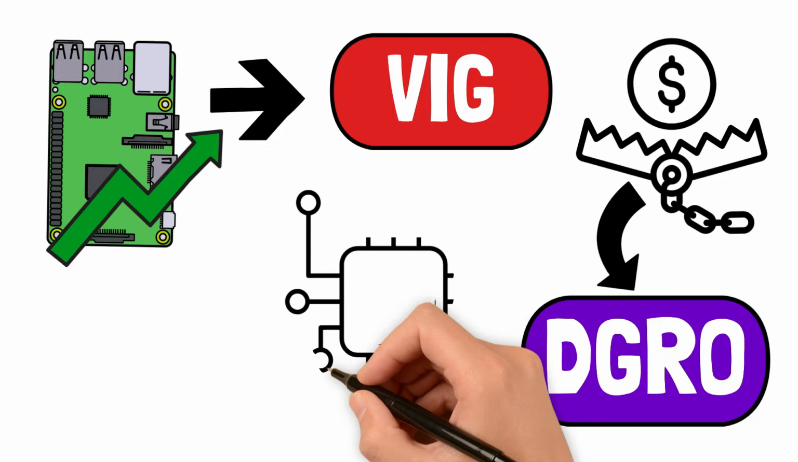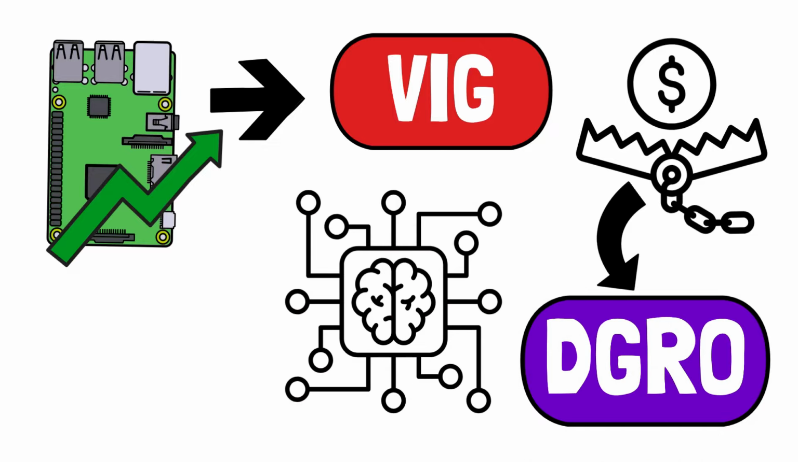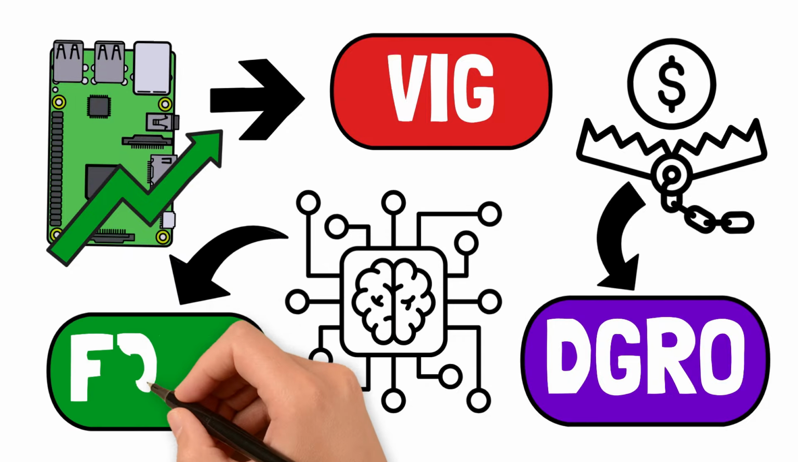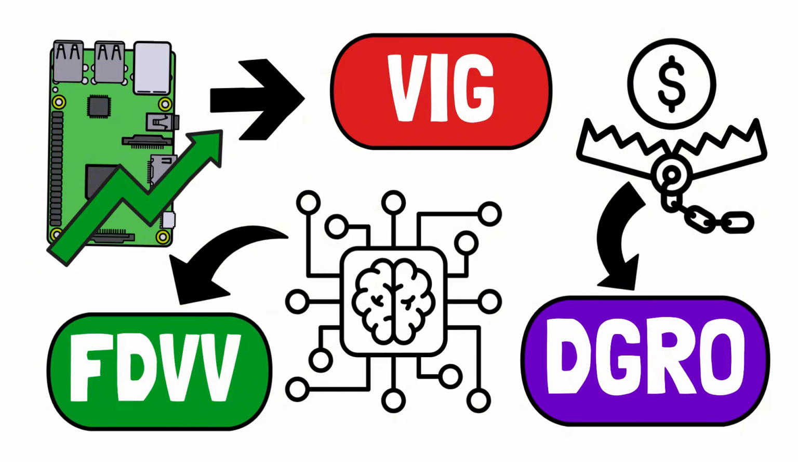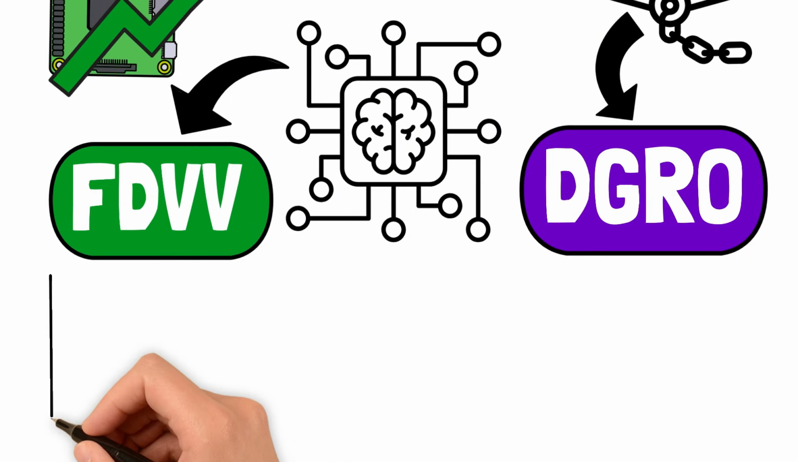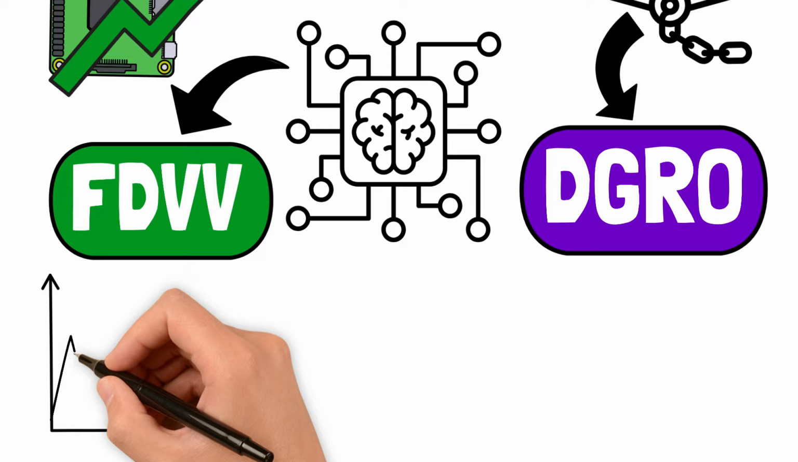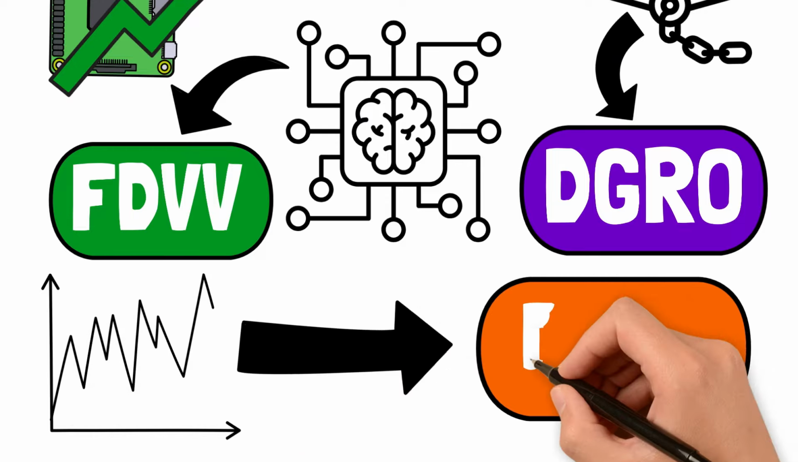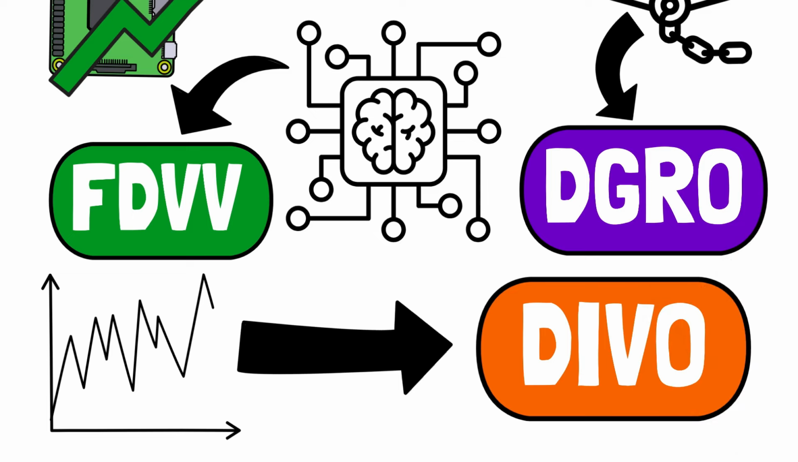If you're a high-risk investor and believe the AI-fueled momentum boom is just getting started, then FDVV is your leveraged, high-octane bet. And finally, if you believe the next 10 years will be volatile, choppy, and range-bound, a market that grinds nowhere, then DIVO is the clear strategic choice, designed to manufacture income when SCHD would be dead in the water.